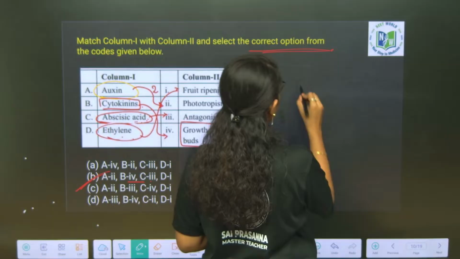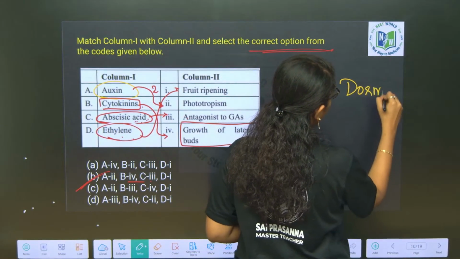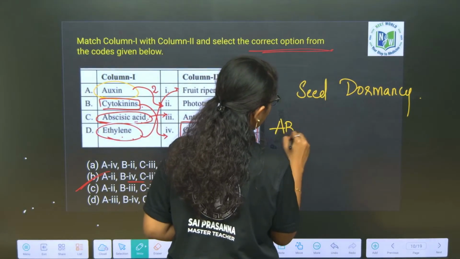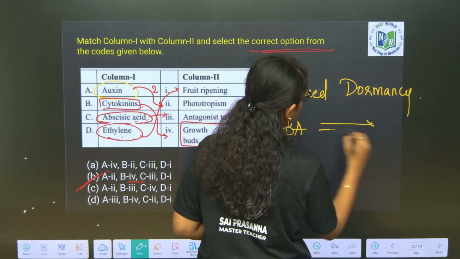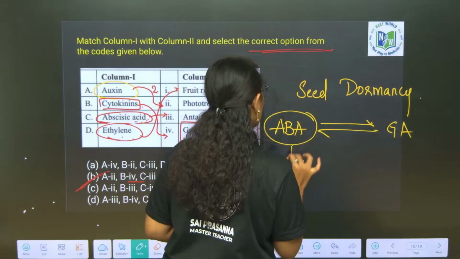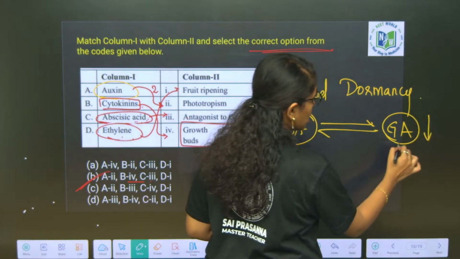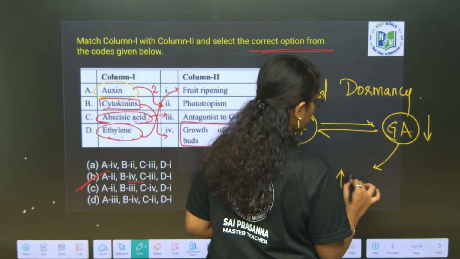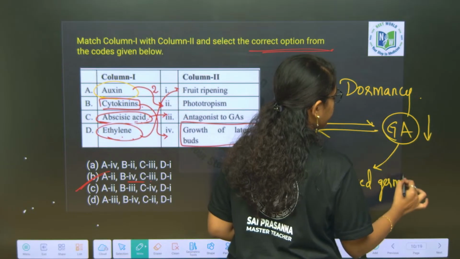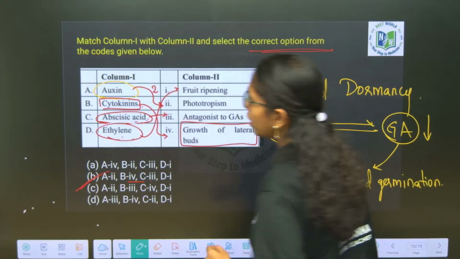So with respect to seed dormancy, abscisic acid is antagonistic to gibberellic acid, where abscisic acid is promoting seed dormancy, gibberellic acid is inhibiting seed dormancy. Gibberellic acid will be promoting seed germination. Take it down ma. Clear, right?